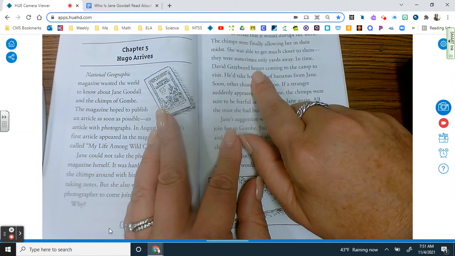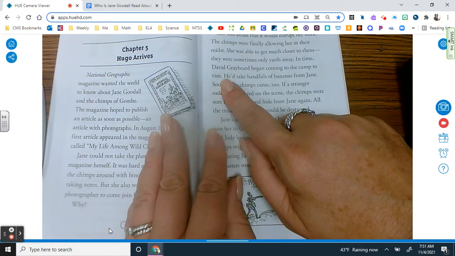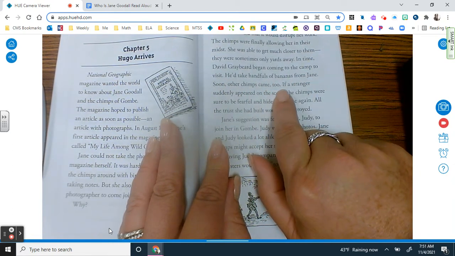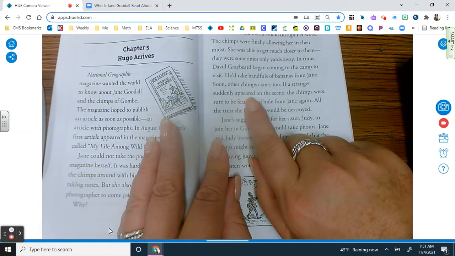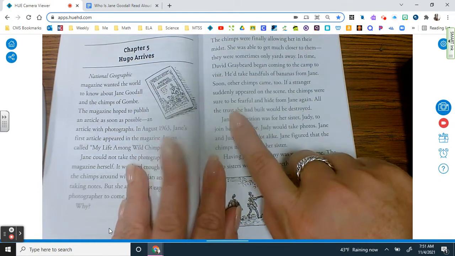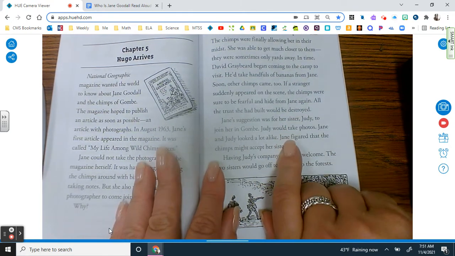In time, David Graybeard began coming to the camp to visit. He'd take handfuls of bananas from Jane. Soon other chimps came too. If a stranger suddenly appeared on the scene, the chimps were sure to be fearful and hide from Jane again. All the trust she had built would be destroyed.